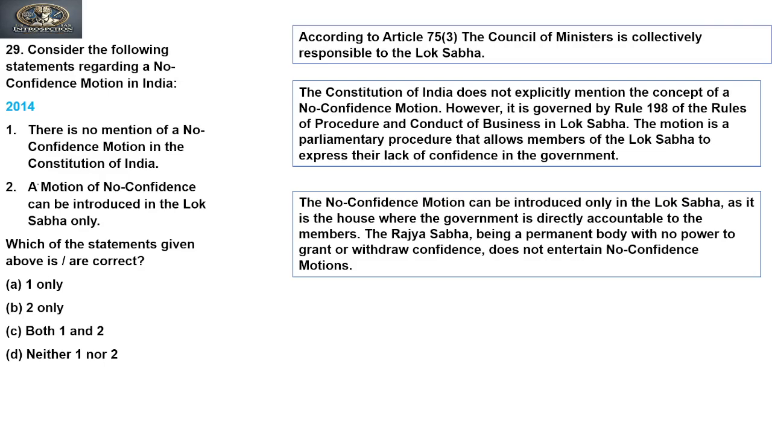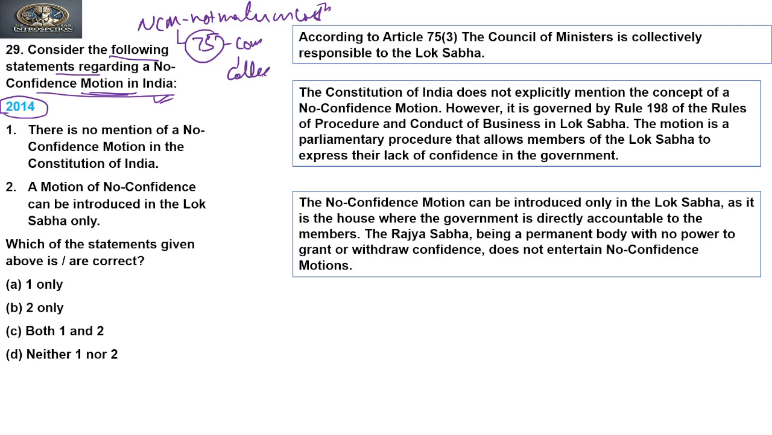The next question was asked in 2014. It says, consider the following statements regarding a no confidence motion in India. As we all know, the no confidence motion is not mentioned in the Constitution. It originates from Article 75, which says that the Council of Ministers is collectively responsible to the Lok Sabha. So the no confidence motion is a tool of the Lok Sabha. Rajya Sabha has no power in this.